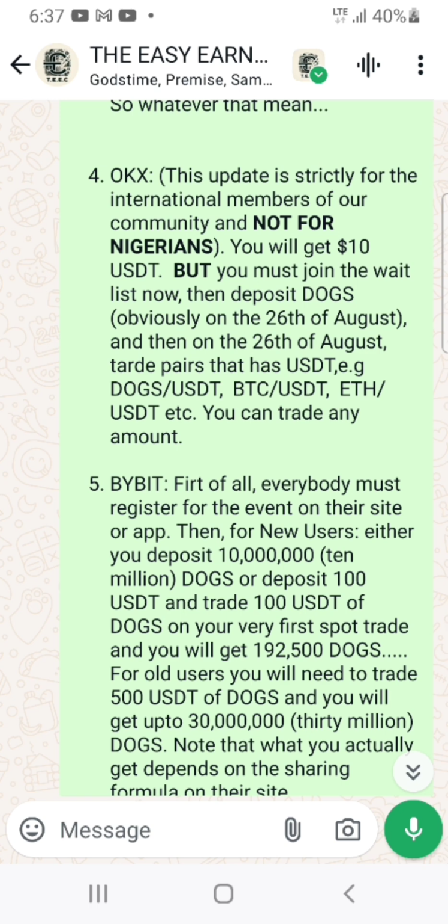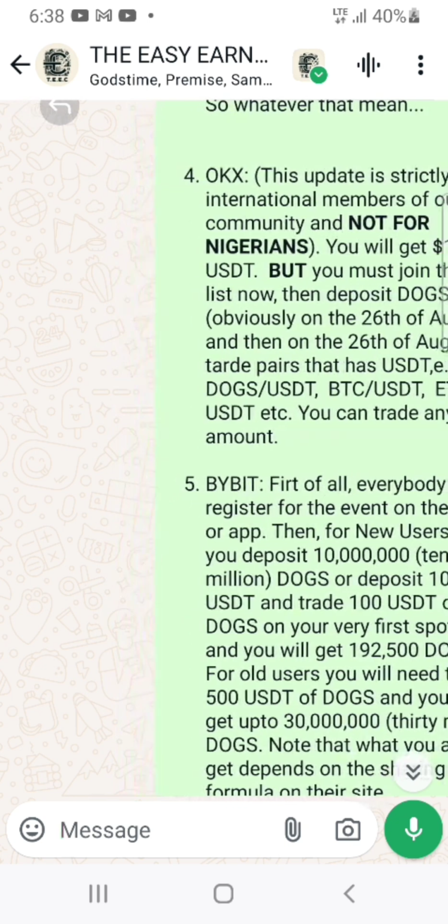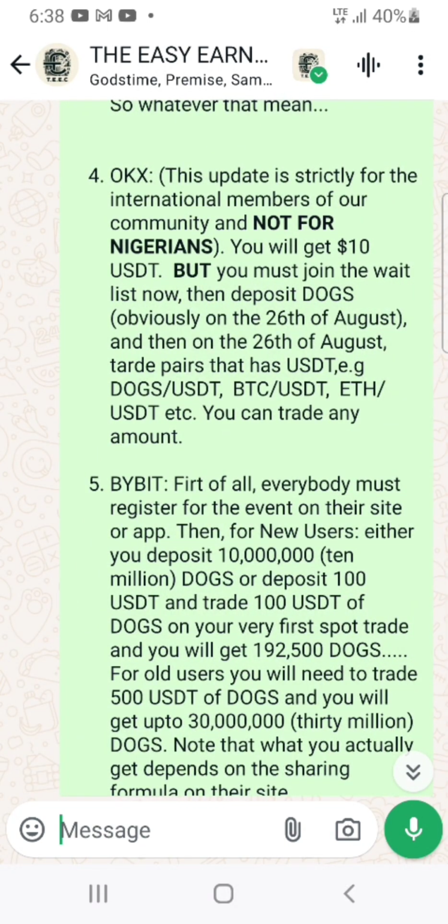That would be your first trade. If you're a new user on Bybit, you deposit 100 USDT, and your first trade has to be 100 USDT worth of dogs. That's where you will get 192,500 dogs.